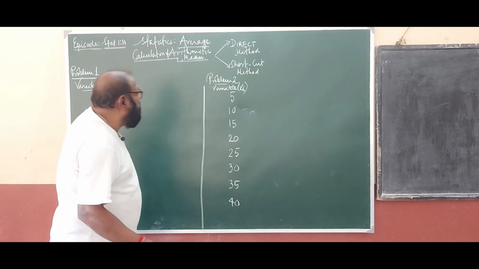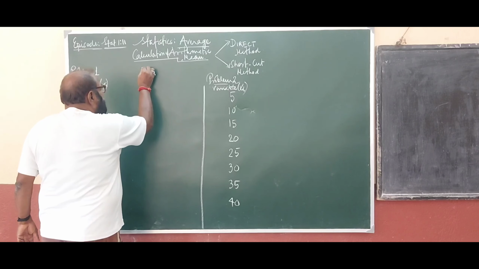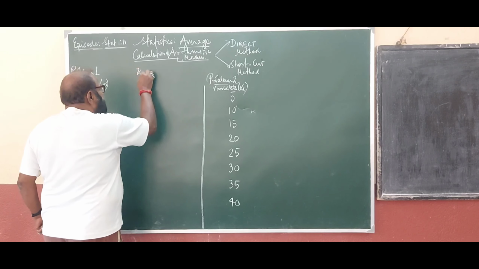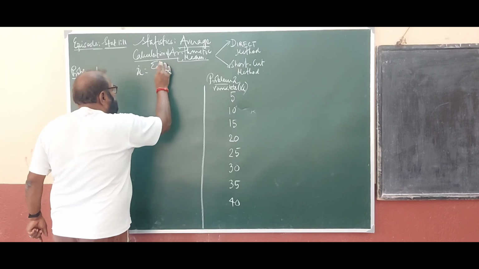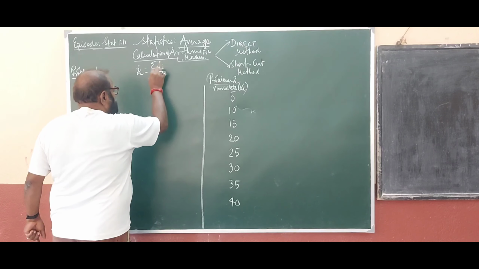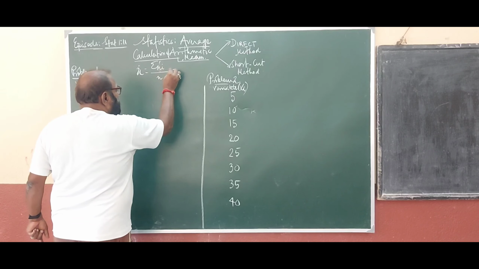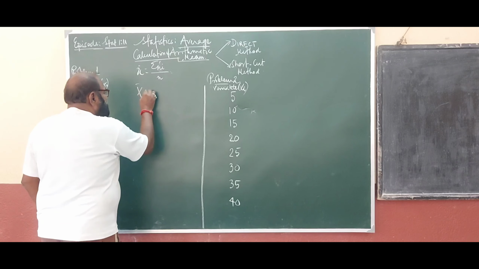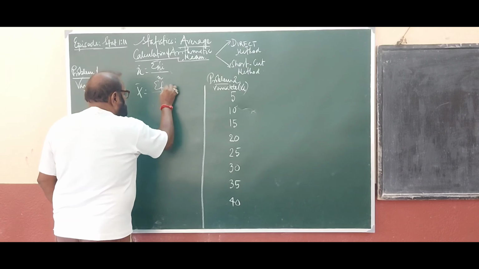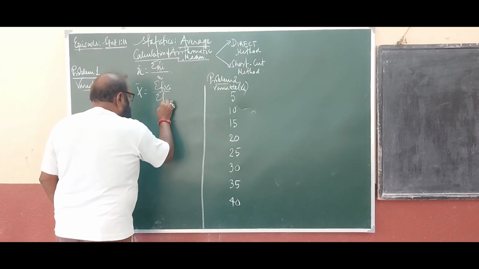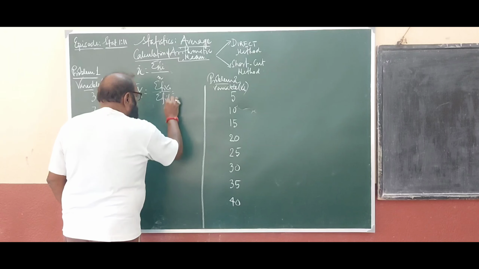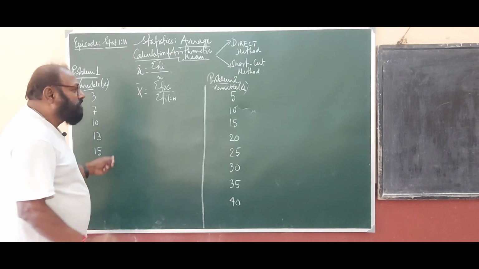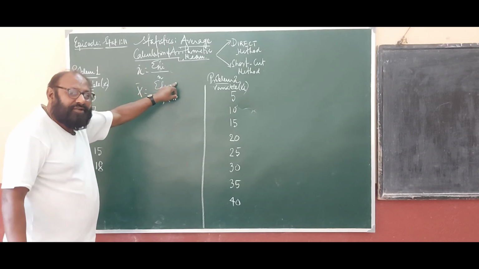In the direct method, when frequency is not given, arithmetic mean is the sum of the observations divided by the number. And when frequencies are given, then it is summation fi xi divided by summation fi, or equals n, and that is then the arithmetic mean. Clear? So this is our generic formula.